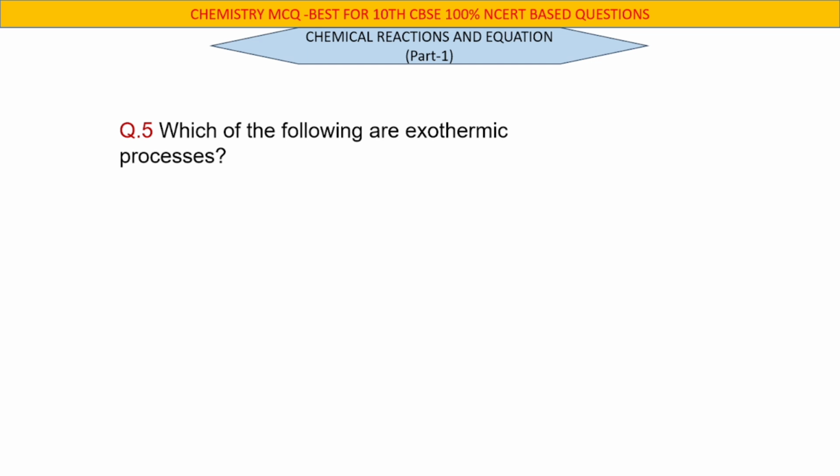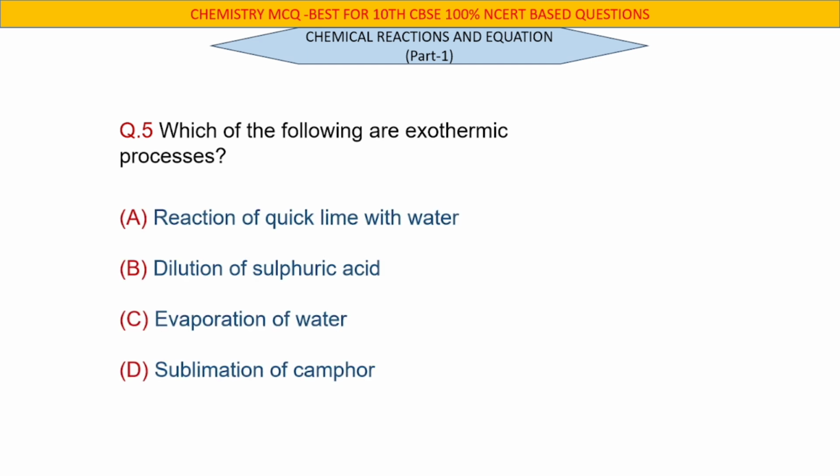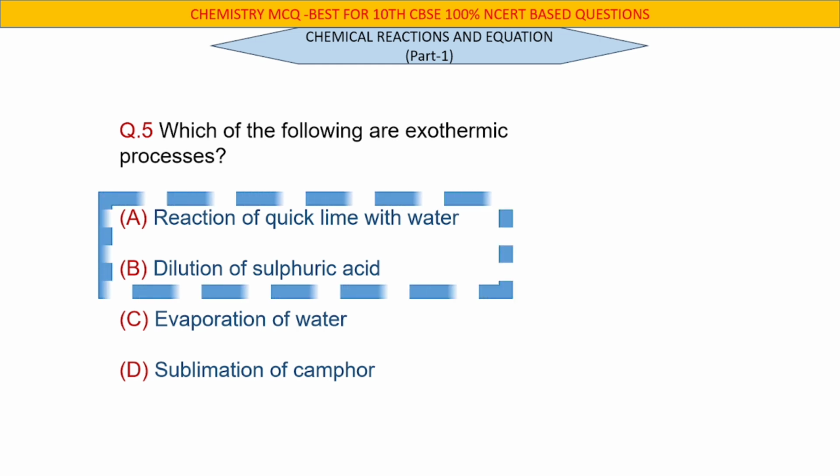Question number 5. Which of the following are exothermic processes? Right answer: A and B.